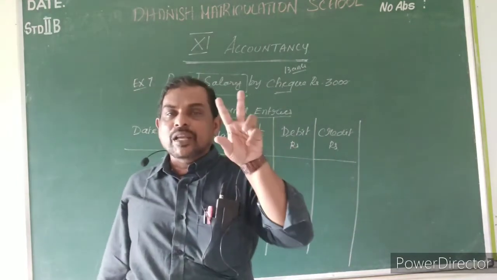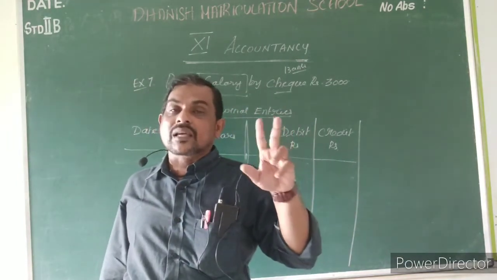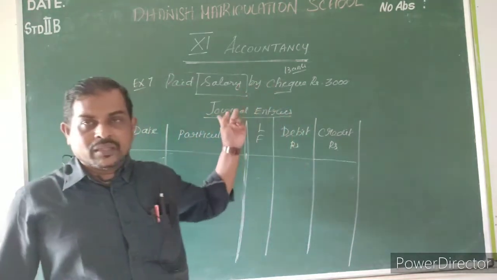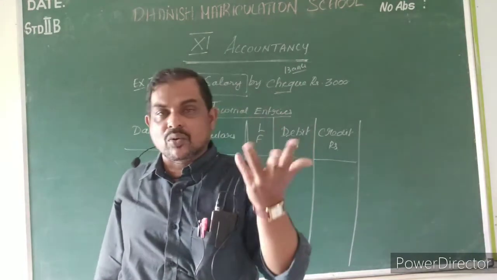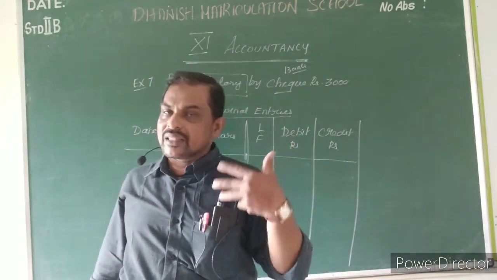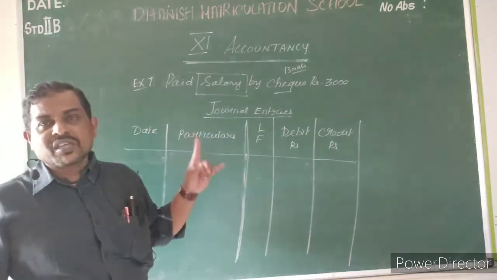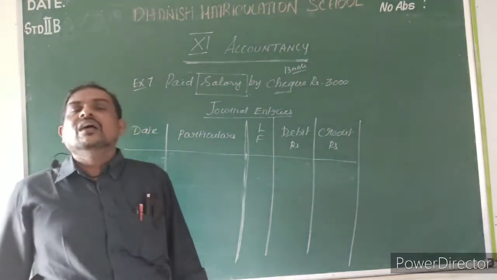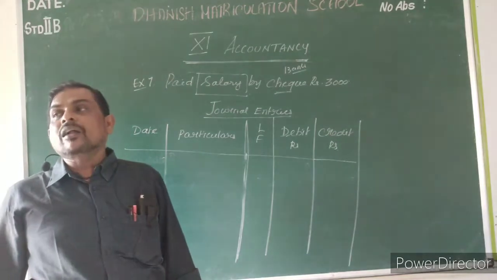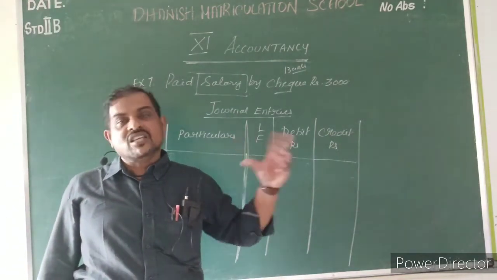Like that, minimum two accounts will come. Now we have to check whether salary is a personal account, real account or nominal account, because based on that only we have to pass the journal entry.